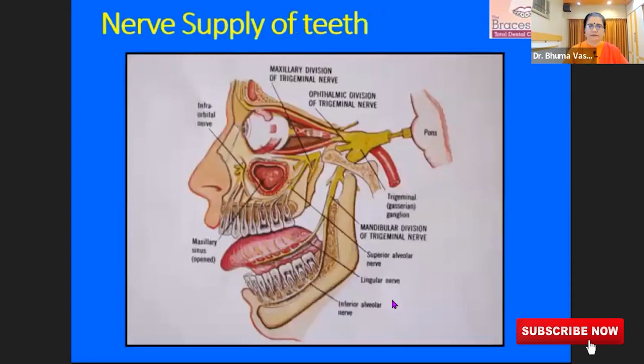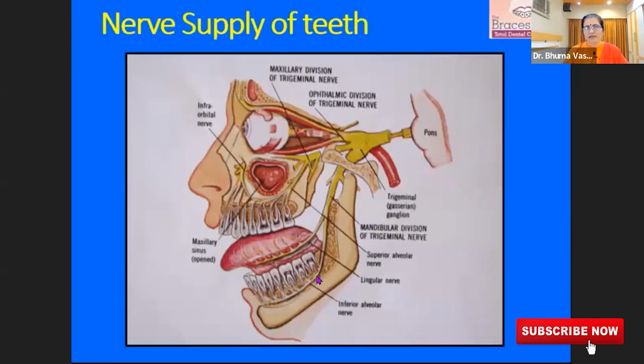Now, as I said, the doctors here don't require this information, but the purpose of sharing this slide is to explain certain myths. You can understand that the nerve supply is coming from the brain, and then it has major branches, and there are small branches which are supplying the teeth.